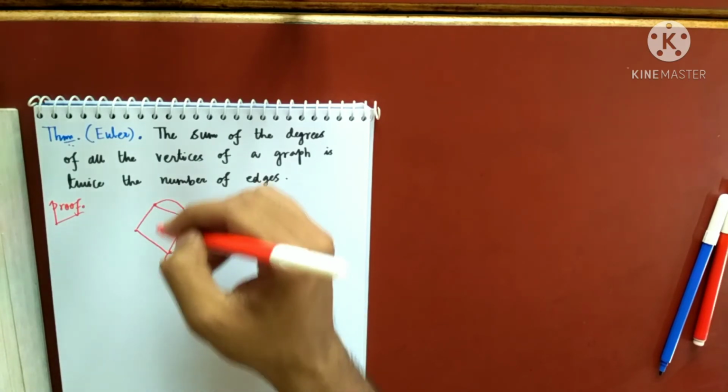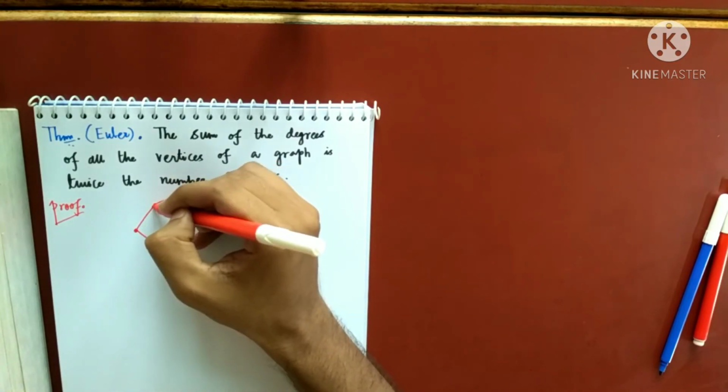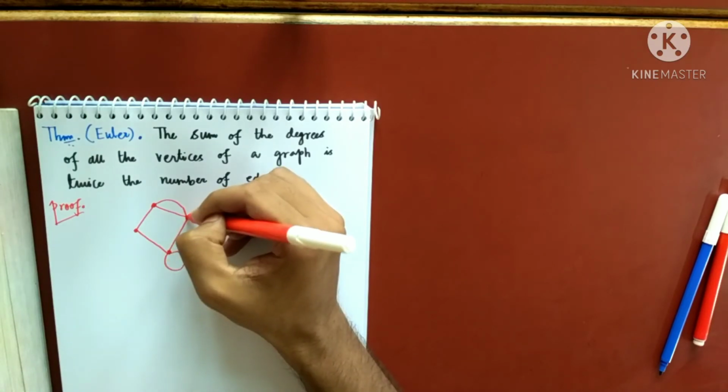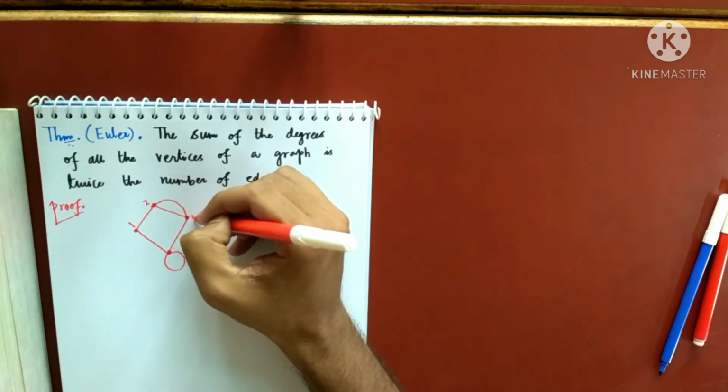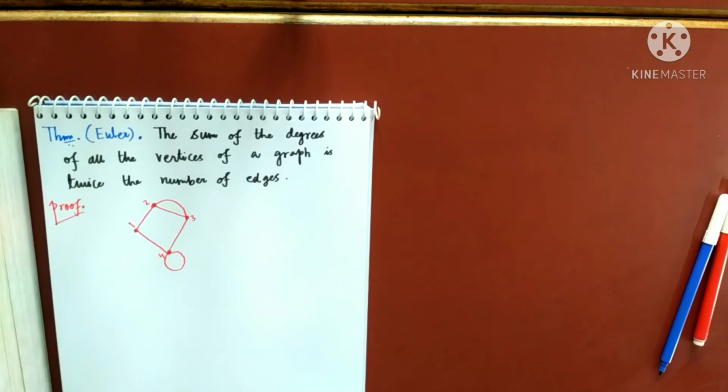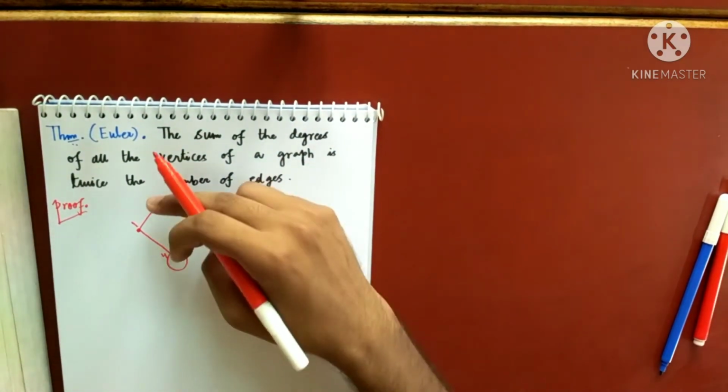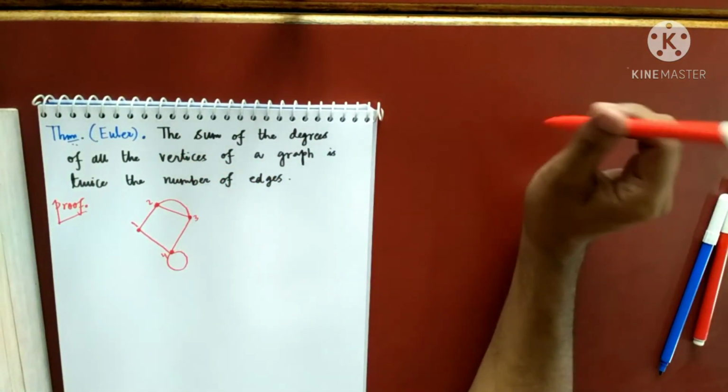Suppose I have this graph, having 4 vertices. As you can see, I'll just name the vertices 1, 2, 3, 4. And there are so many edges, as you can see. I have taken a parallel edge also. I have taken a loop also.